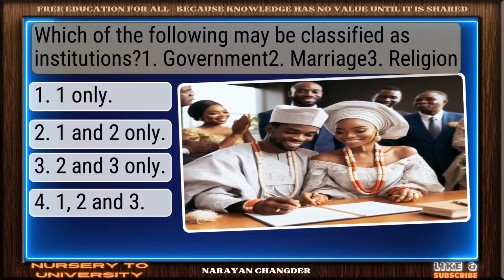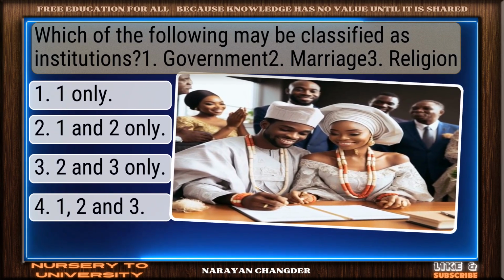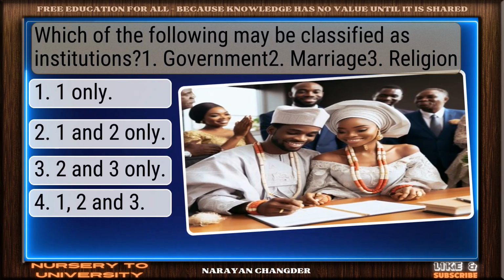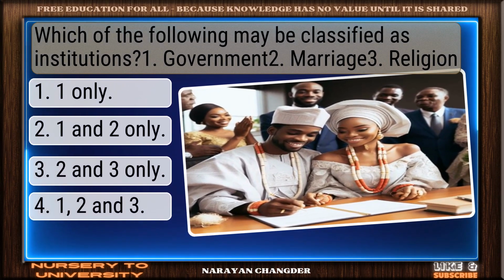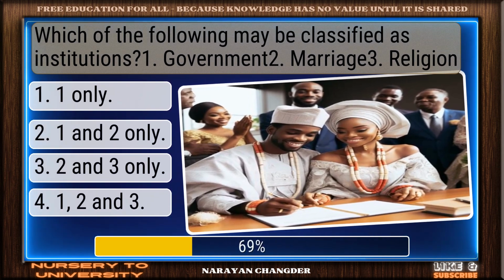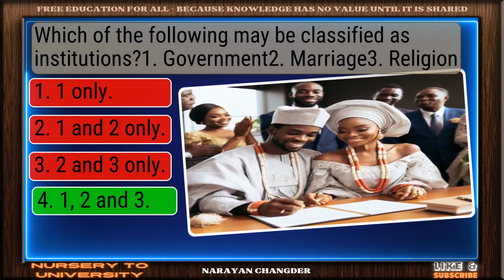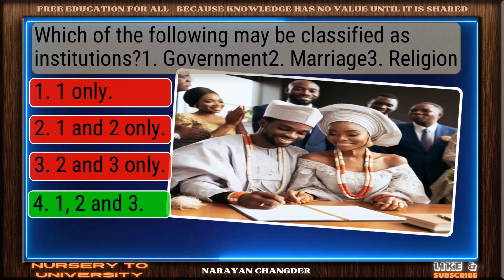Question number 20. Which of the following may be classified as institutions? 1. Government. 2. Marriage. 3. Religion. Valid point. 1, 2, and 3 is true.